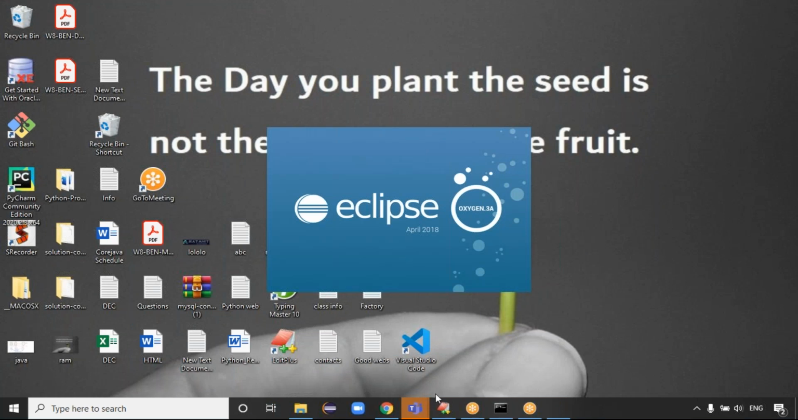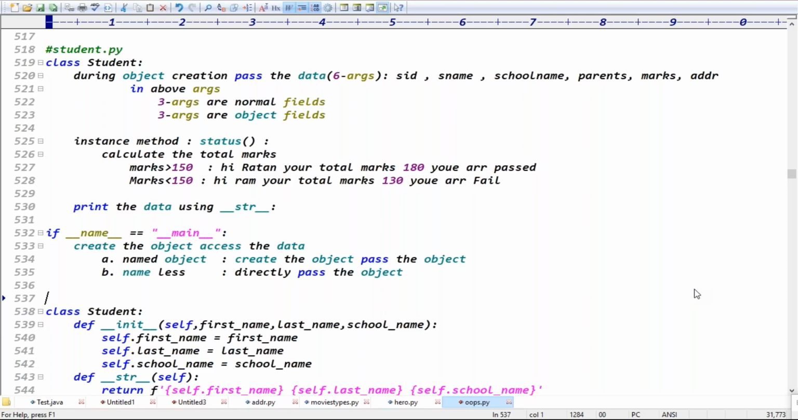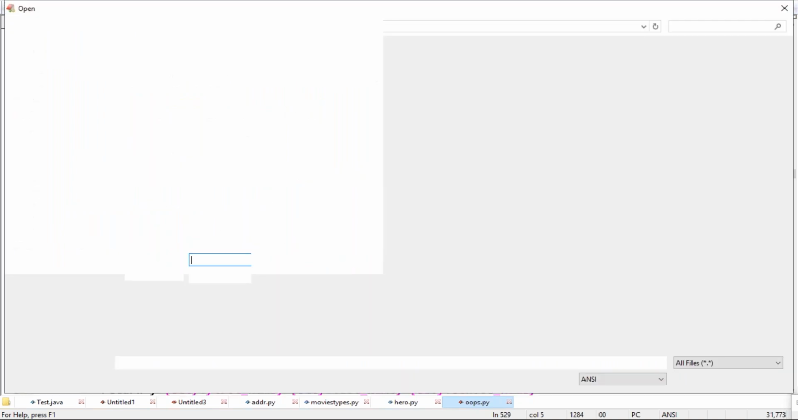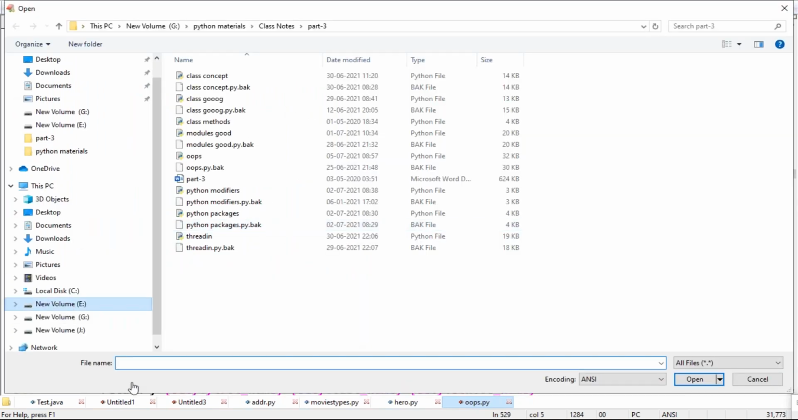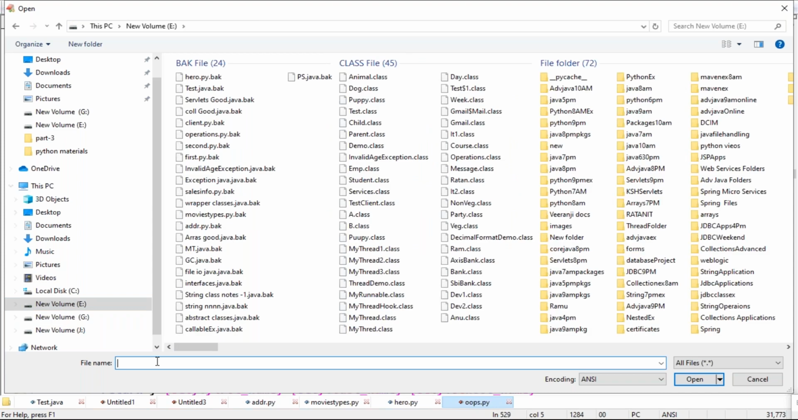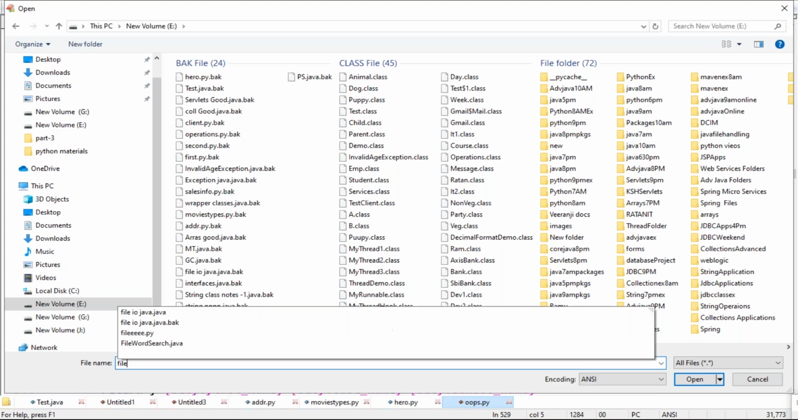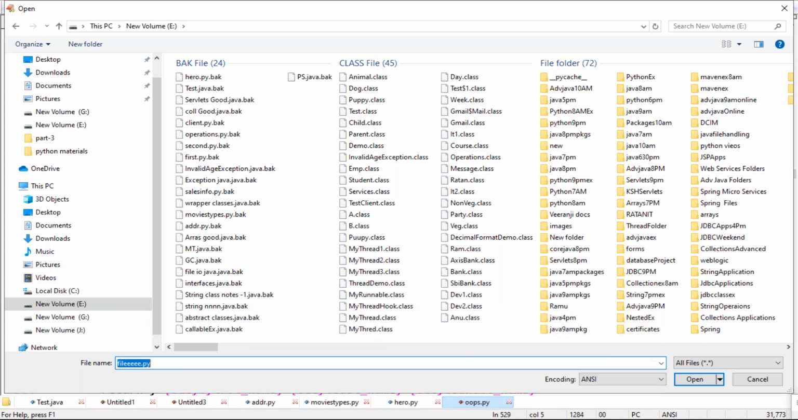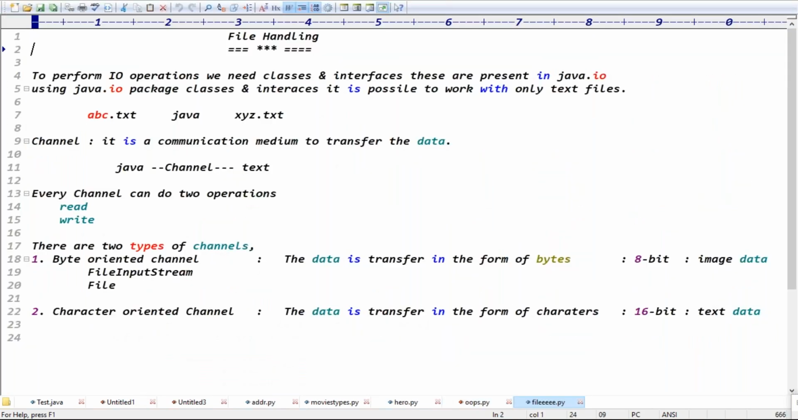Yesterday's class topic was file handling, right? Yes, sir. Okay, fine. We go for the file handling concept. Yesterday we did two examples, right? One is regarding the file writer object. The second one is regarding the file input stream.